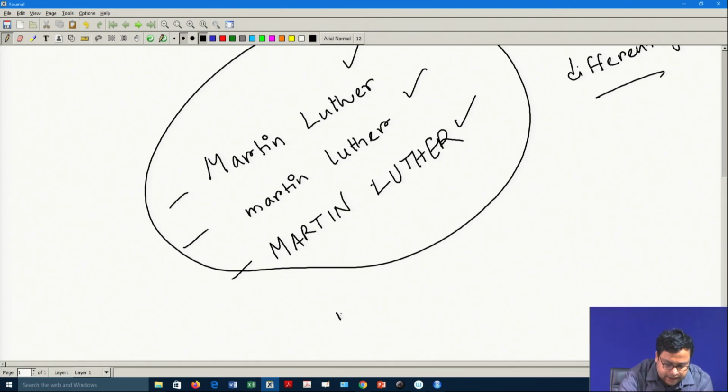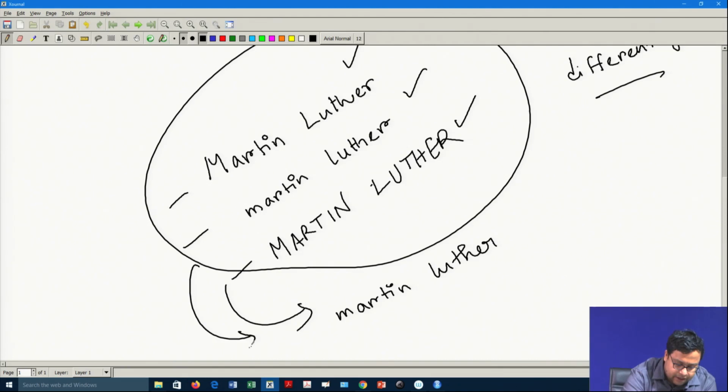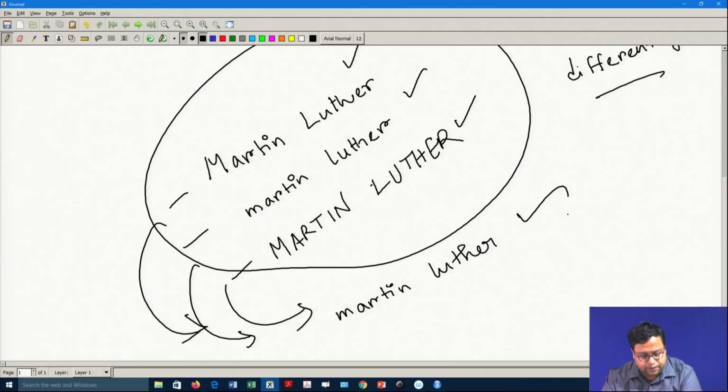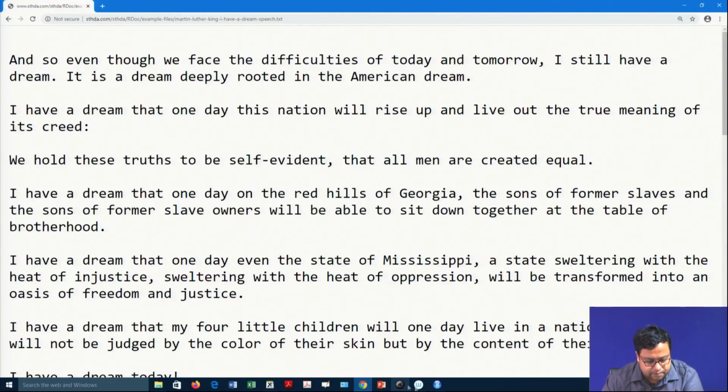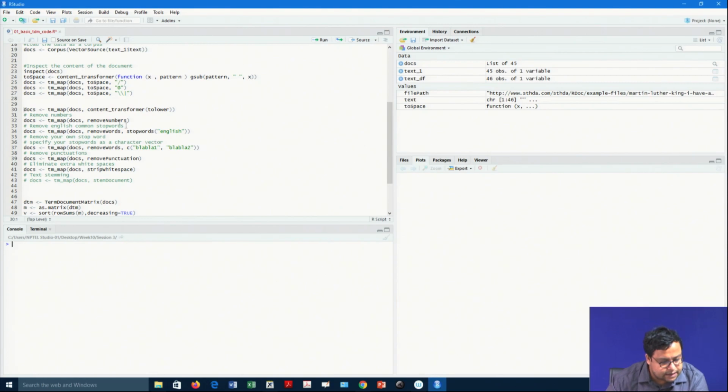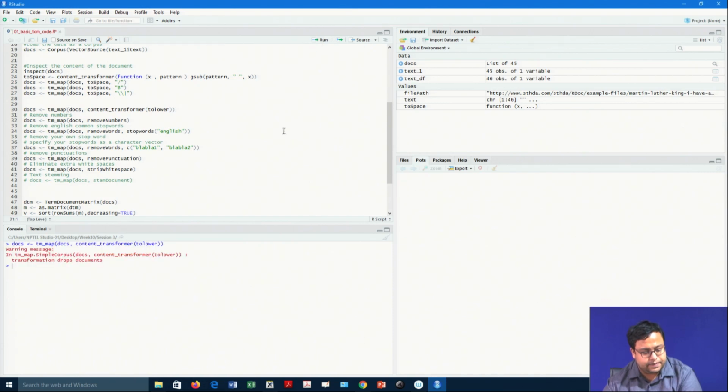So, let us say I write all of them becomes Martin and then Luther, something like that. To do that, what I have to do is convert them to their lower form. That is something that I have to do first. If you check the text, I am converting them to their lower form: docs is equal to tm_map(docs, content_transformer(tolower)). So, this is what I am doing first.